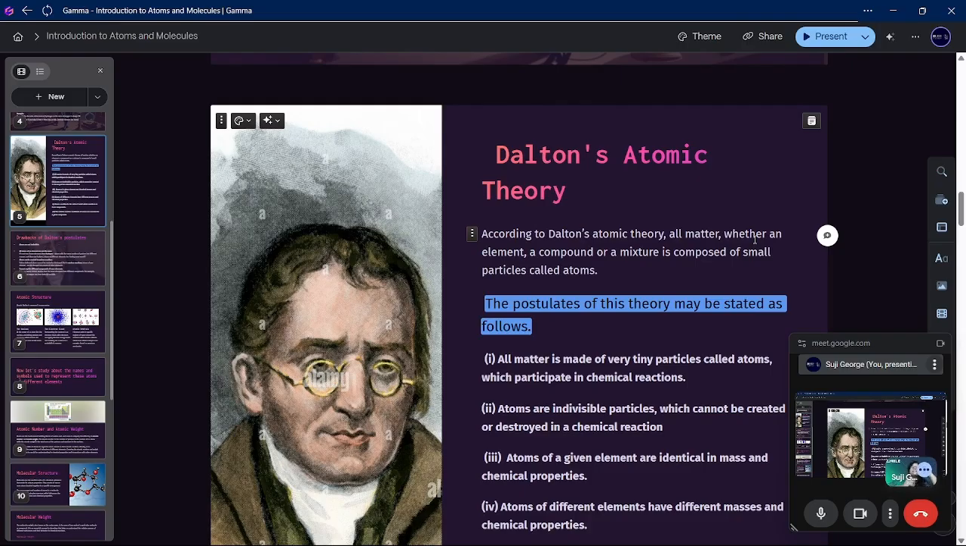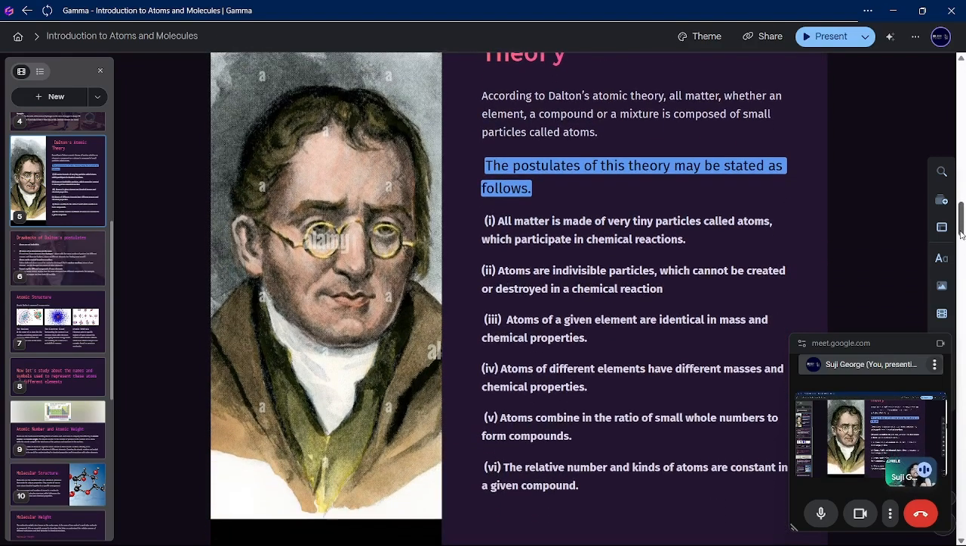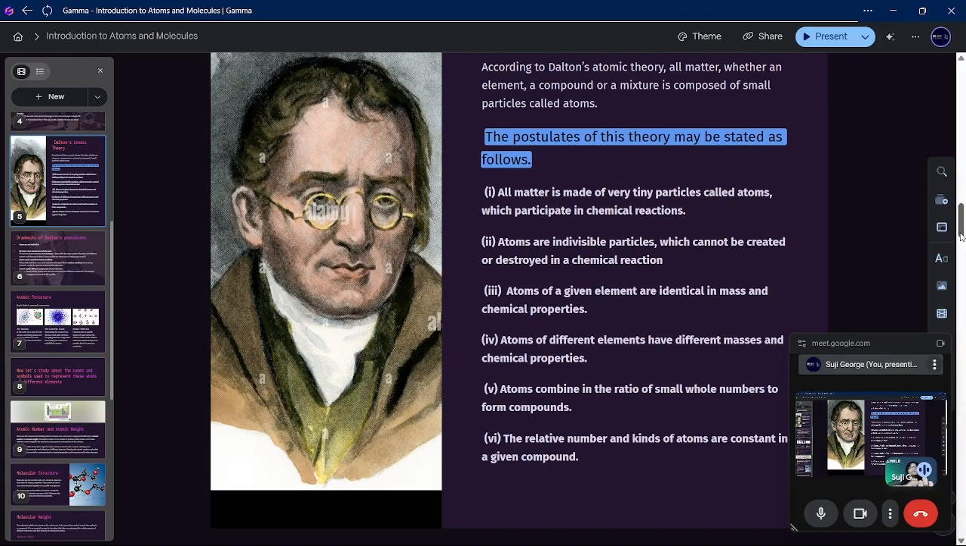Okay, let's see. Then, the third postulate is that atoms of a given element are identical in mass and chemical properties. Okay, that also he said. For a given element, for example, if it is chlorine, the mass of chlorine will be 35 in all the cases. Okay, and its chemical properties also will be the same for all atoms.